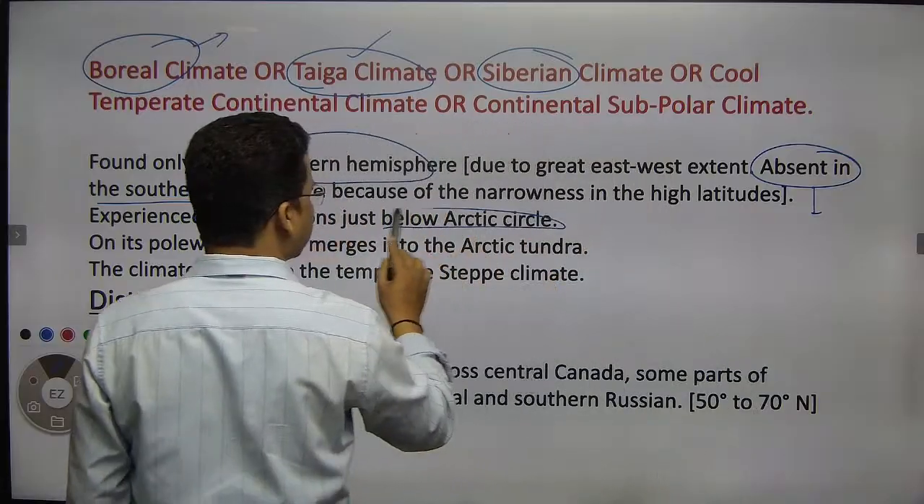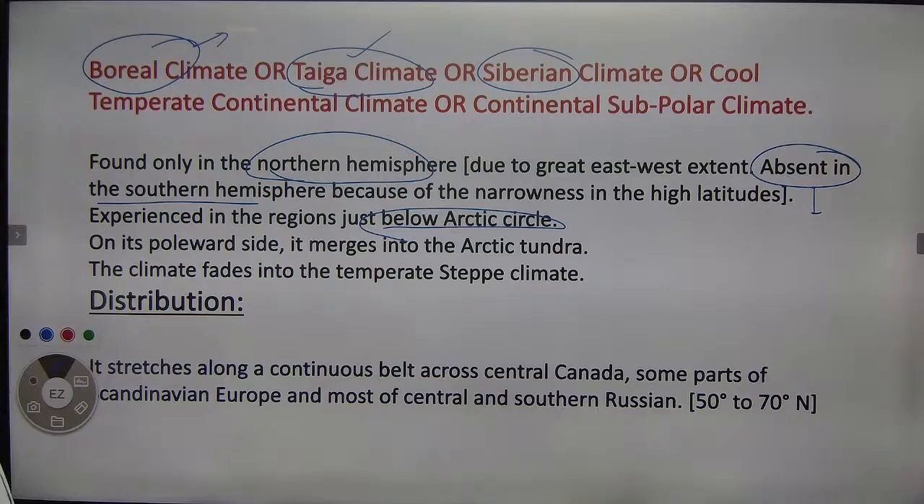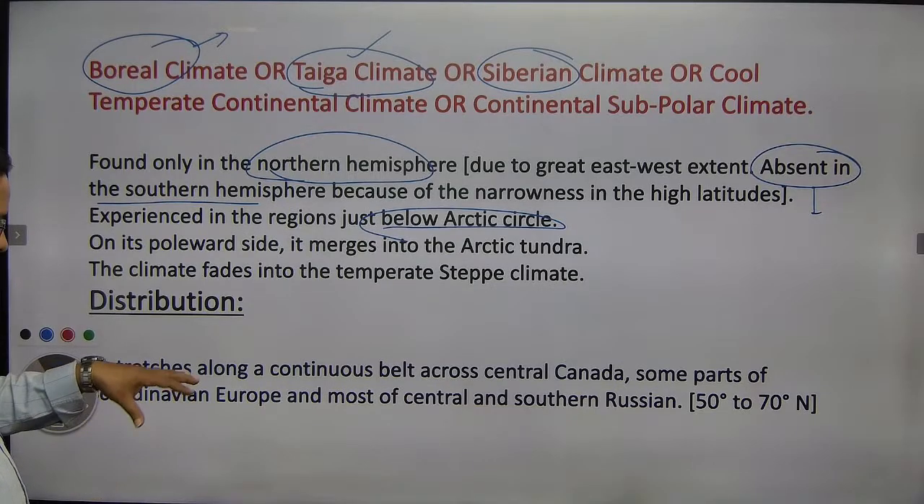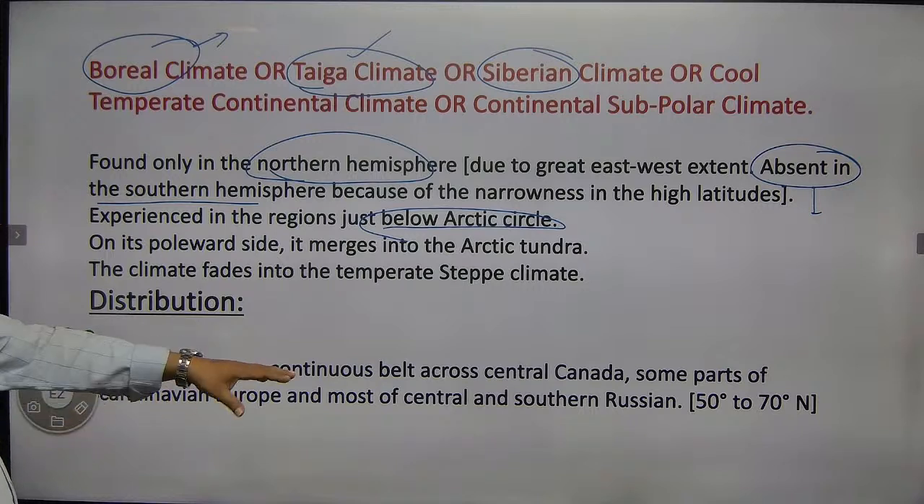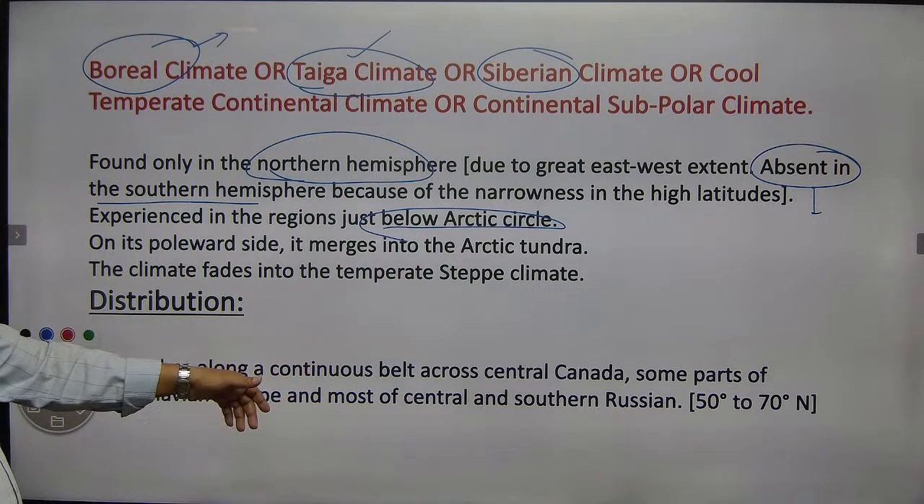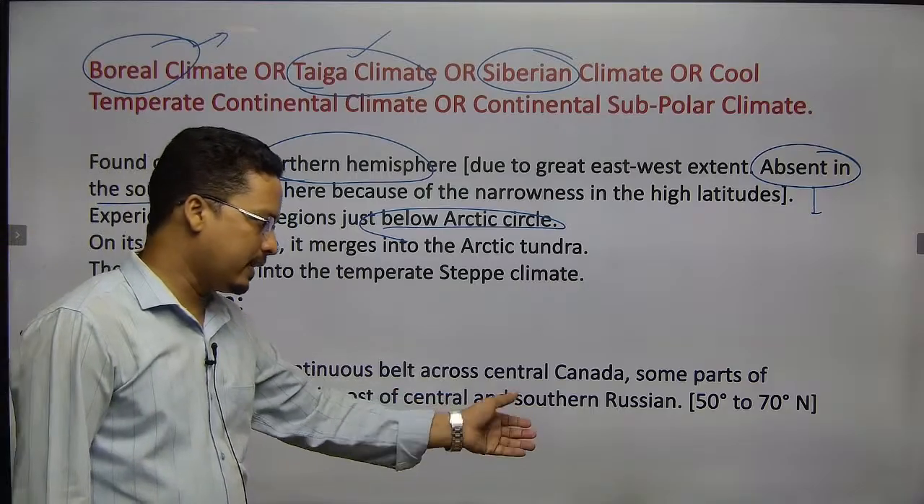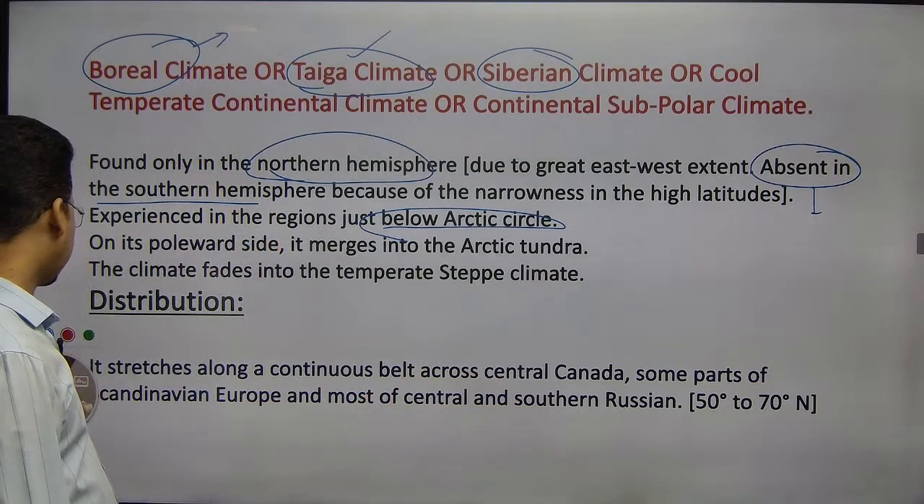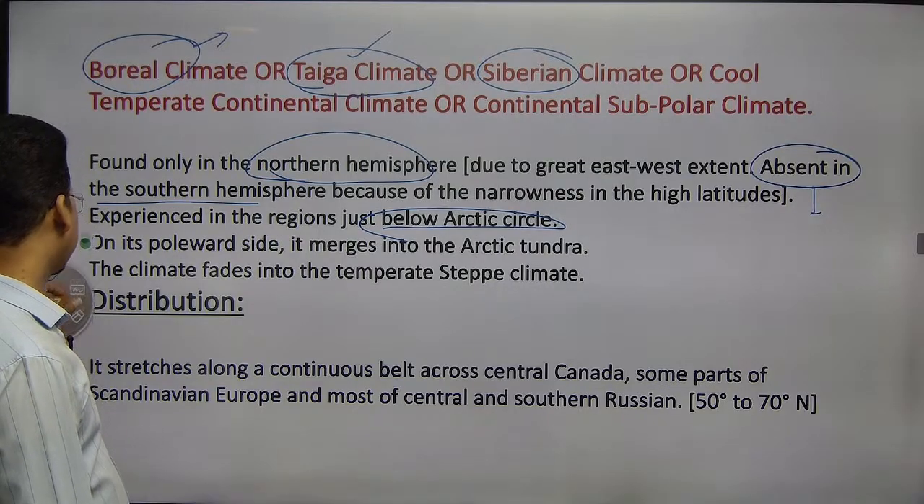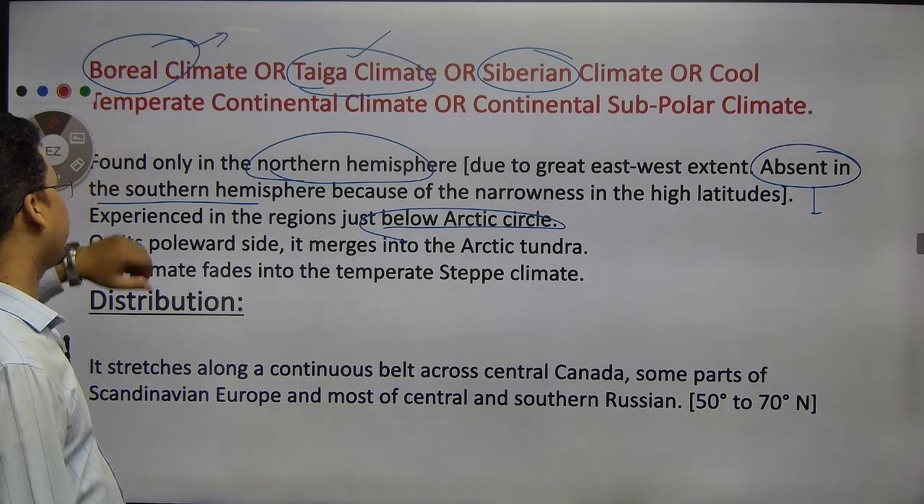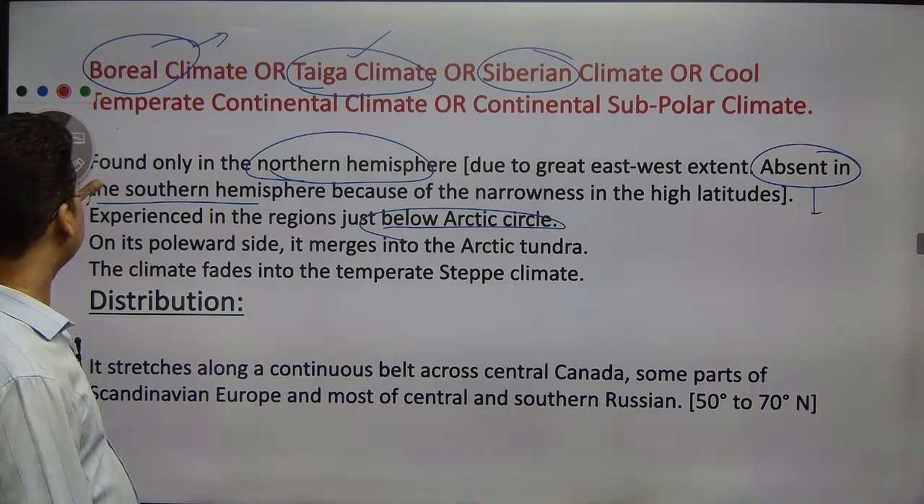The reason is that just below the sub-Arctic, at the polar side, there is the Arctic region, the tundra region, and then the boreal forest. That means the Canada region, Russia, Norway, and the Scandinavian countries. That is the 50 to 70 degree latitude region. The region coming under the 50 to 70 degree latitudinal areas has this kind of climate.